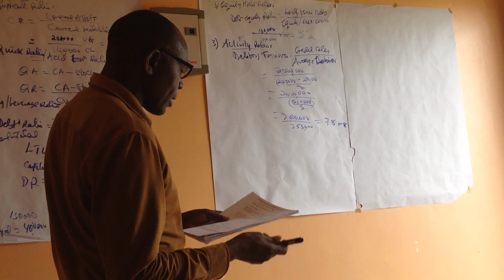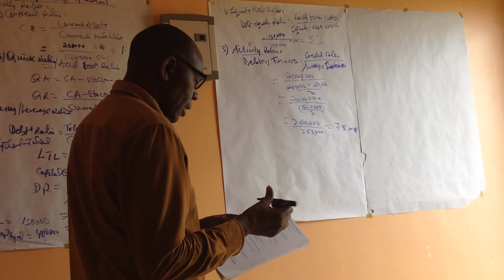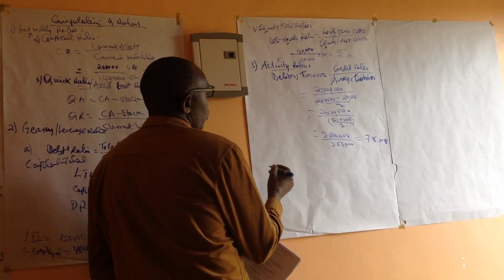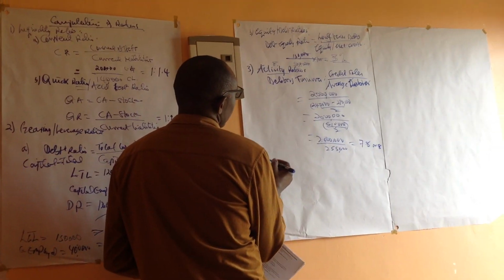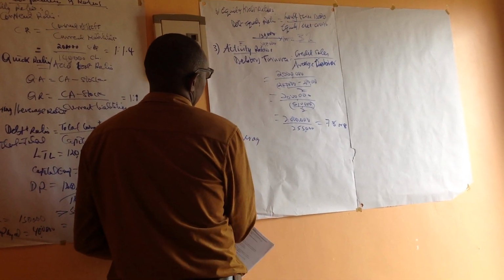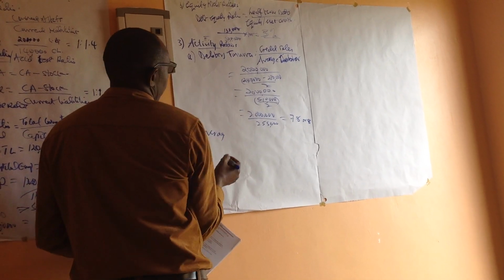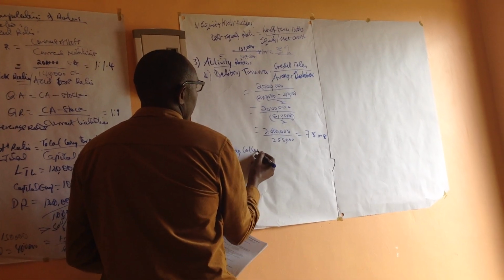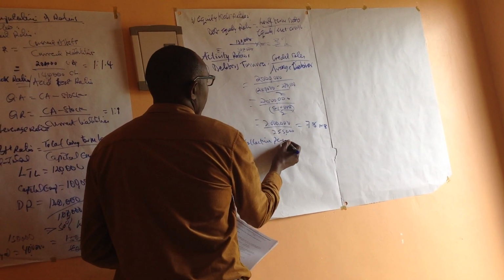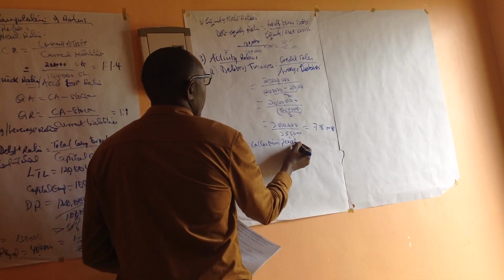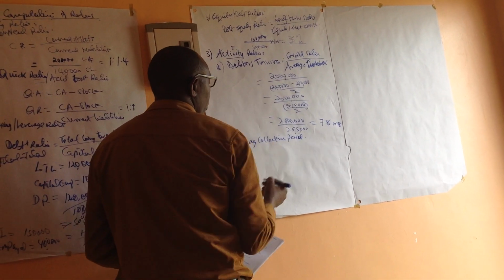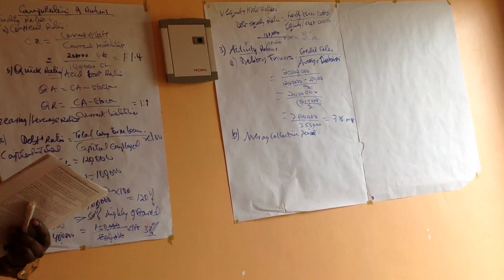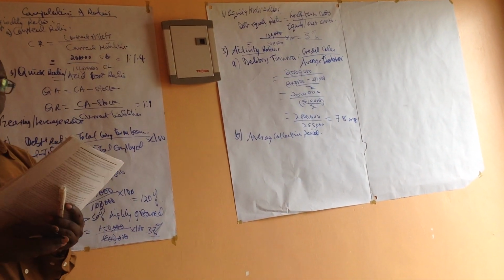Now we also have what we call the debtors payment ratio, the average collection period. Let's now do B. This was A. The average collection period shows the average period of credit taken by customers who buy items on credit.